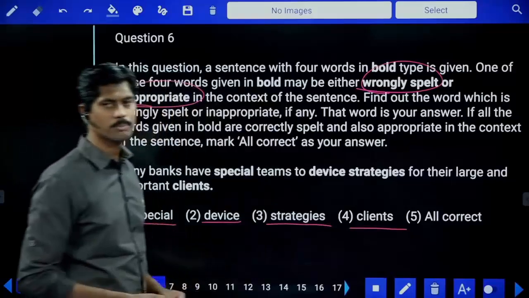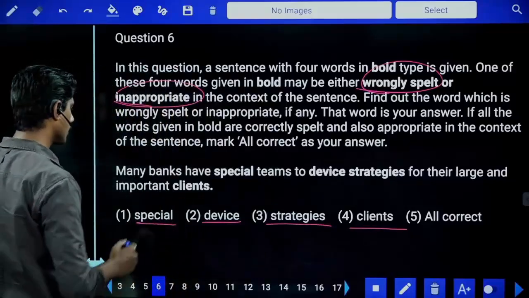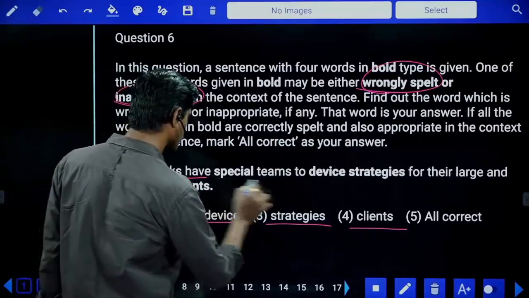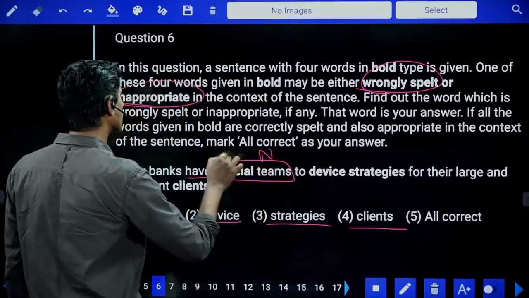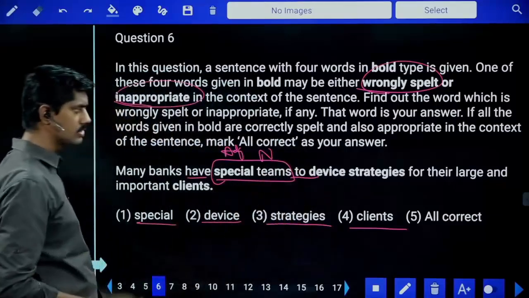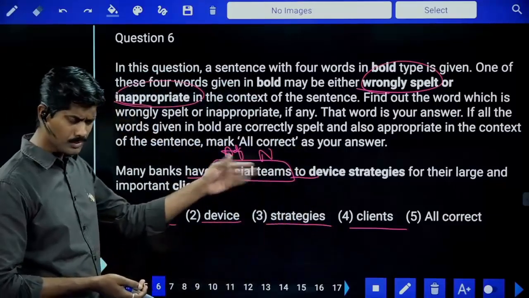All the spellings appear correct. Let me read the sentence. Many banks have special teams. Teams is a noun, special is an adjective, okay, to device. Now here is the error, because